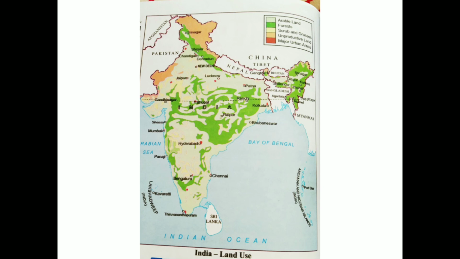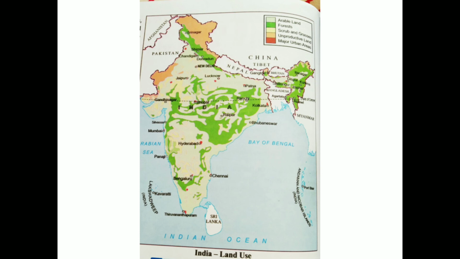Then we have some arable land also. Now what is this arable land? That is any land that is capable of being plowed and used to grow crops. So these are the different types of land found in our country, and this is what we learned: how the natural resources, land, soil and water, are very important, and how the land is divided into different forms like mountains, plateaus and plains, where people reside in more density, and which are the areas like mountainous regions.